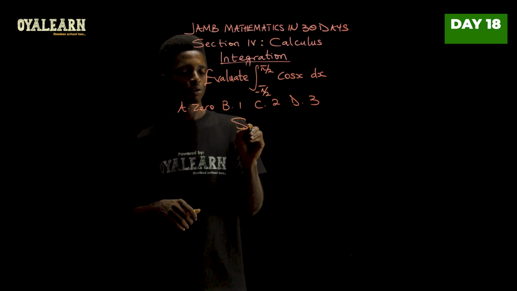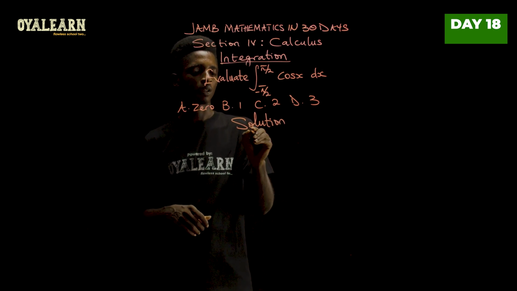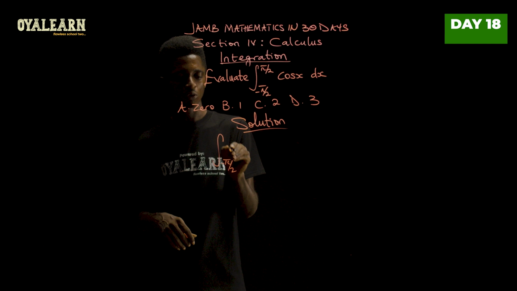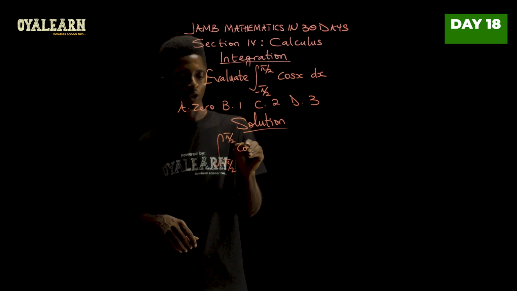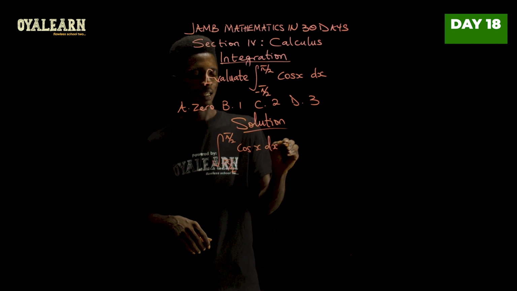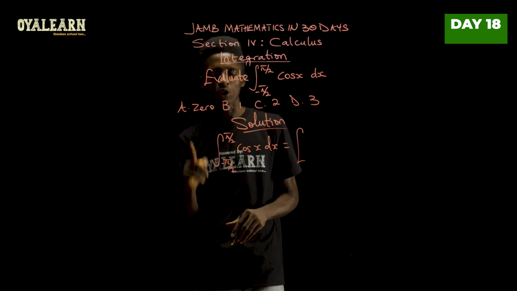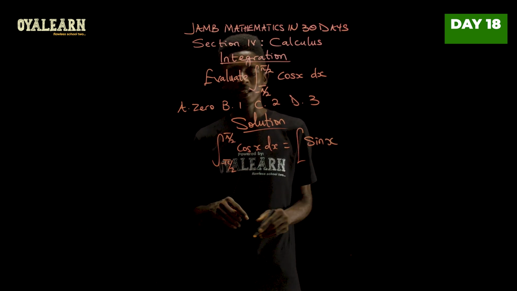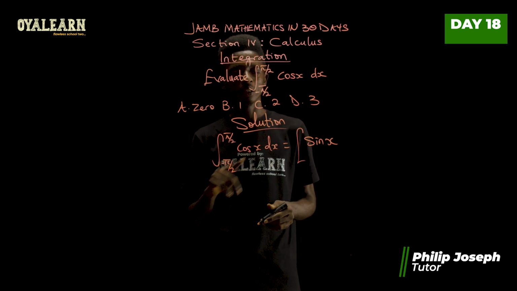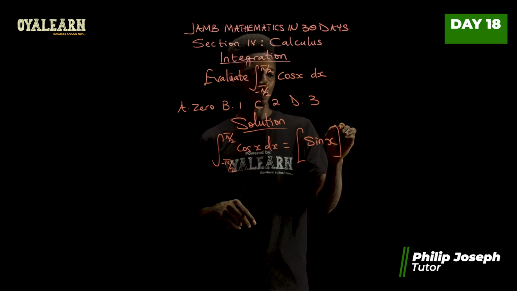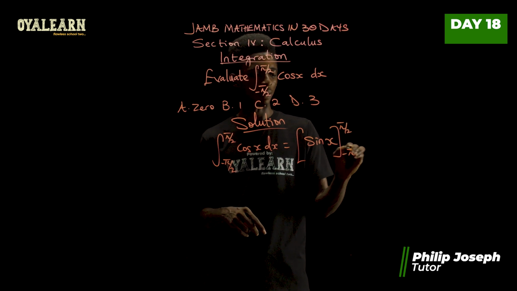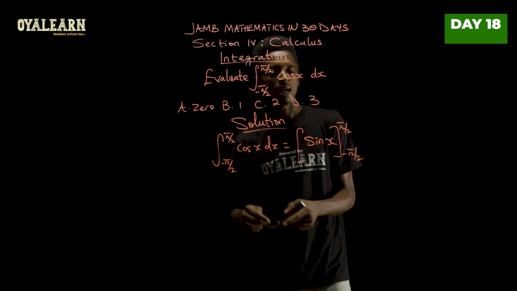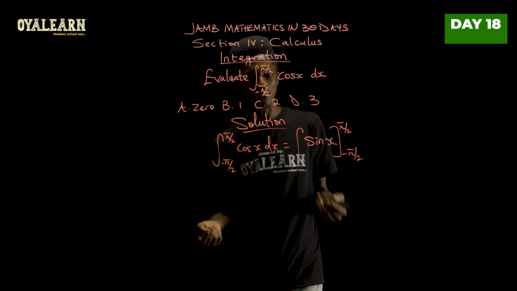Okay, so in our solution, the integral from negative pi over 2 to pi over 2 of cos x dx would give us, now when you integrate cos x with respect to x, you get sine x. Now it's usually plus c, but since we have the limit here, we'll then put it out here. So this will be from negative pi over 2 to pi over 2. Now what we have to do is just apply when x is pi over 2 and when x is negative pi over 2. So we subtract them from each other.